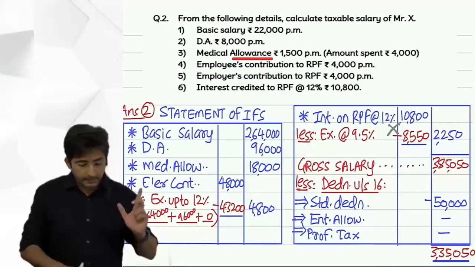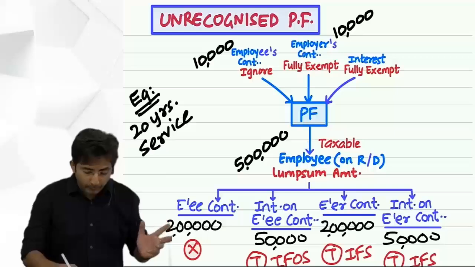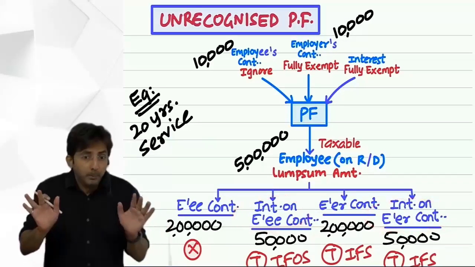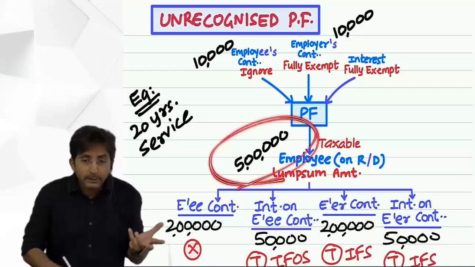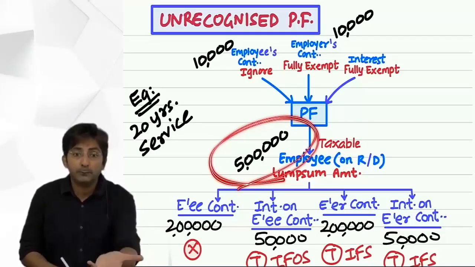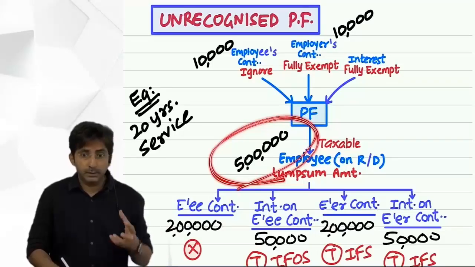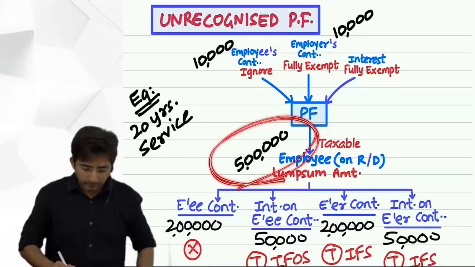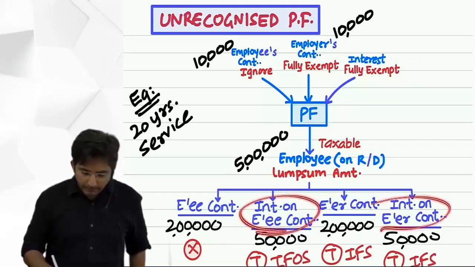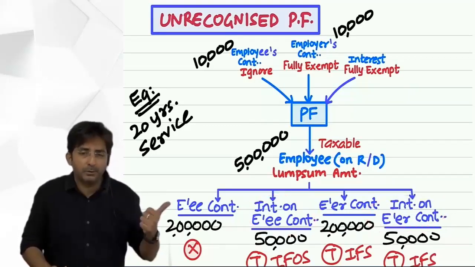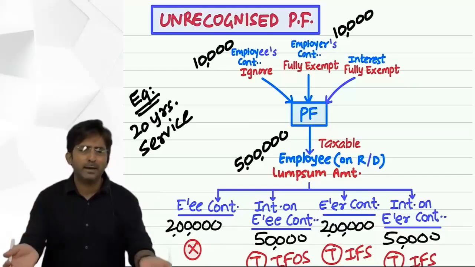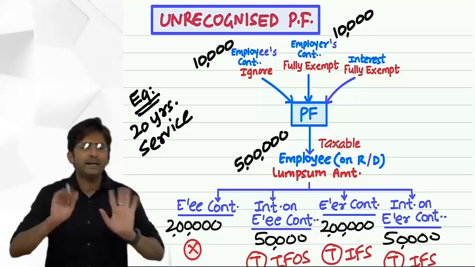But yes, when it comes to UPF, in UPF you have to do this interest bifurcation because this is a lump sum amount. It can be in lakhs, crores also. Sometimes an employee might get 50 lakhs from Provident Fund. So it is such a big amount. Okay. So in short, the moral is that this interest bifurcation should have happened in RPF also, but forget it. Anyway, in RPF, your interest is exempt up to 9.5 and up to 9.5 only is what you get in real life.